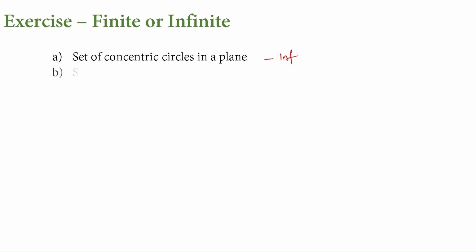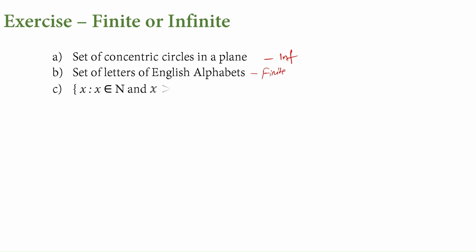The next one, the set of letters in the alphabet. English letters, we know the count to be 26. So this is a finite set. And the next one, x belongs to N, meaning natural numbers, and greater than 9, meaning we have to start from 10, and for natural numbers the end we don't know, it is not defined. So this is again an infinite set.